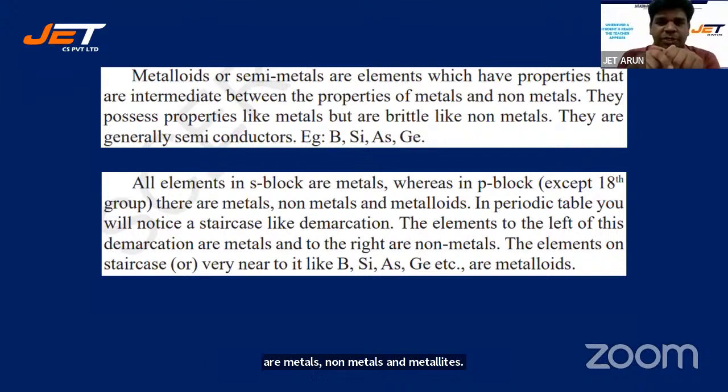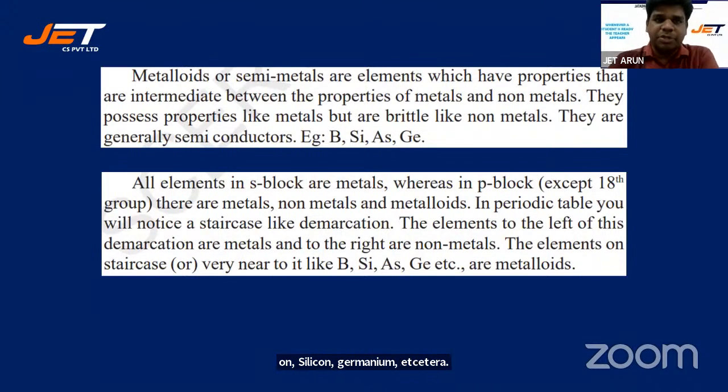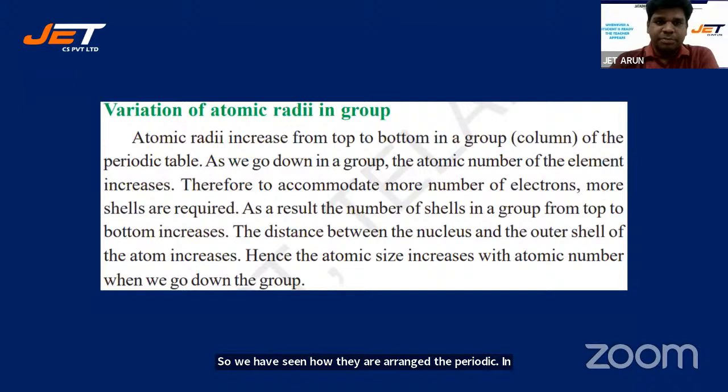In the periodic table, if you notice one thing, you have a staircase-like demarcation, a separation. The elements to the left of the demarcation are metals, and to the right are non-metals. The elements on the staircase, very near to it, like boron, silicon, germanium, etc., are metalloids. So we have seen how they are arranged in the periodic table: metals, metalloids, and non-metals.